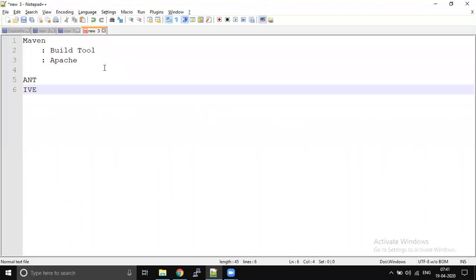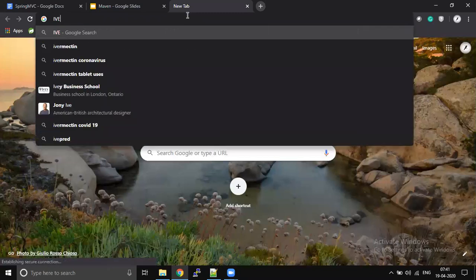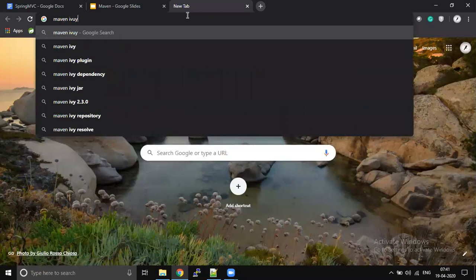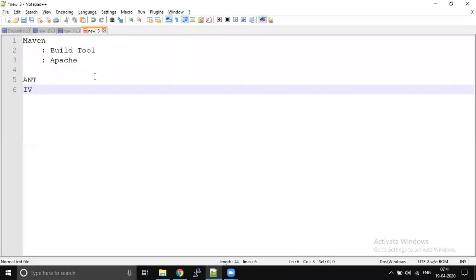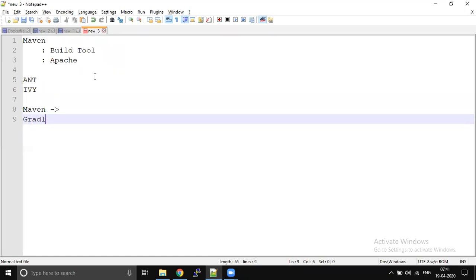And we also have Ivy. This is the next version of that. And the best version is Maven. They also introduced Gradle.